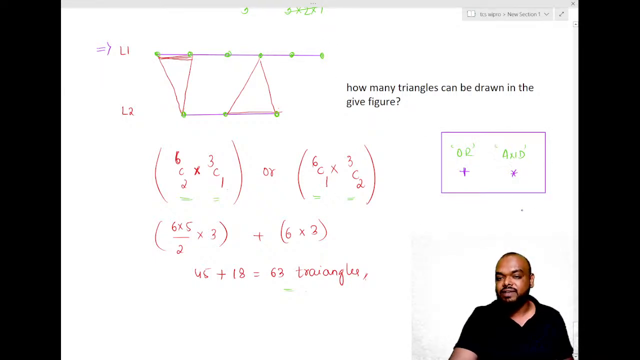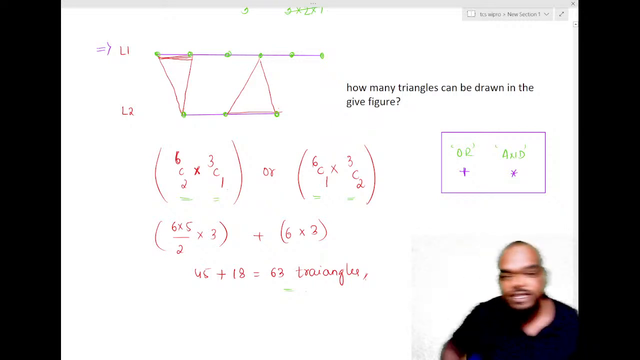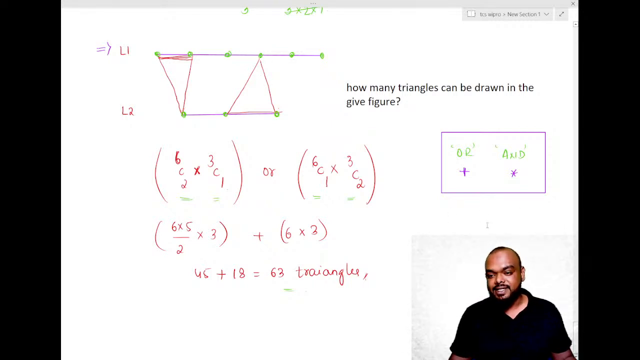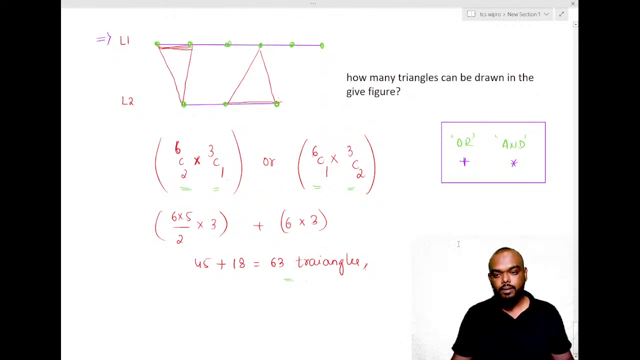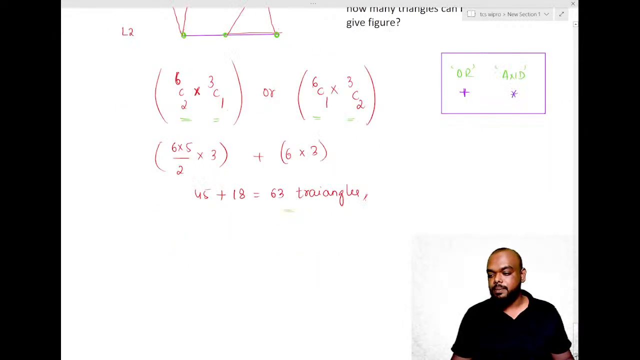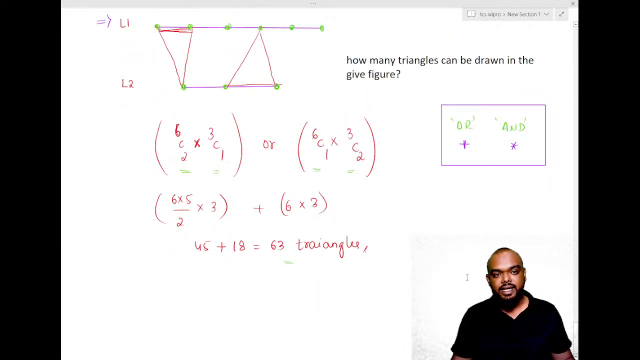Am I clear with this, everyone? Did you understand why I am using or and why addition there? Everybody, please confirm one more time in the chat box. Chetan, did you understand? You have to tell me first so that I can go further.